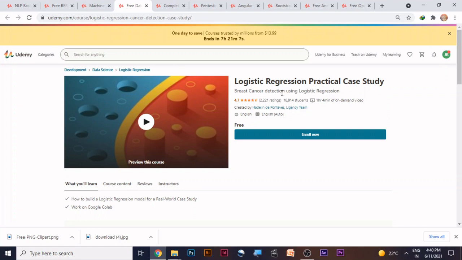Let us go for the next course, Logistic Regression Practical Case Study. In this course, you will be learning about the cancer detection using logistic regression. It's a free course. You can enroll anytime.